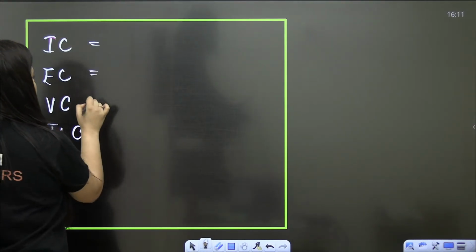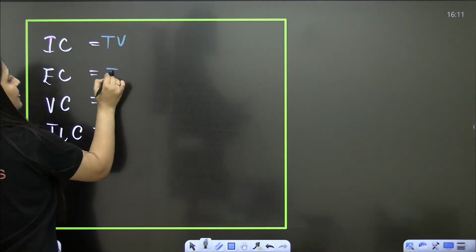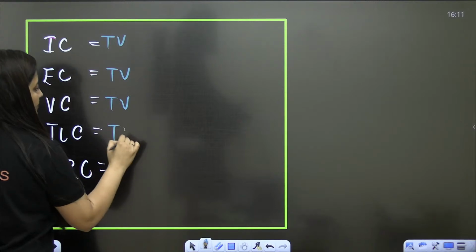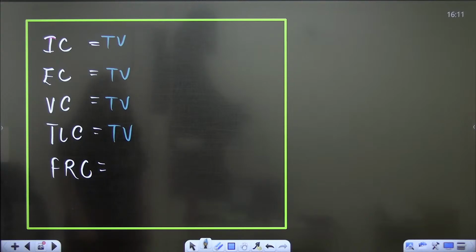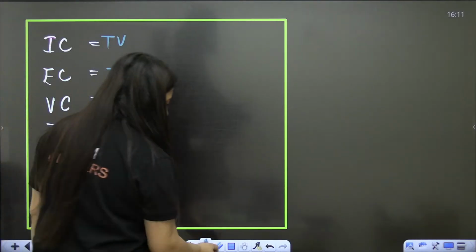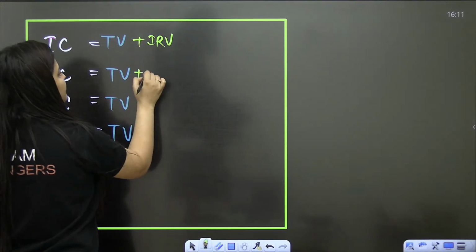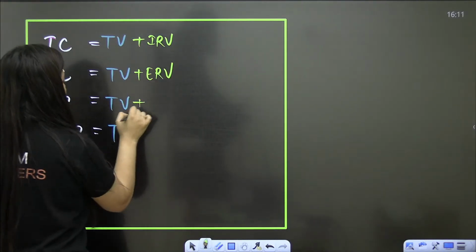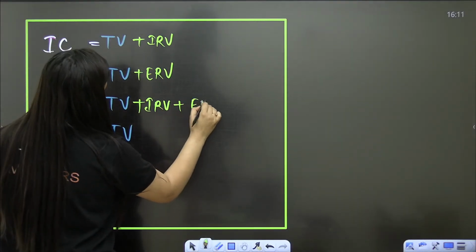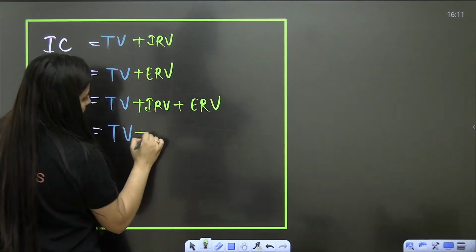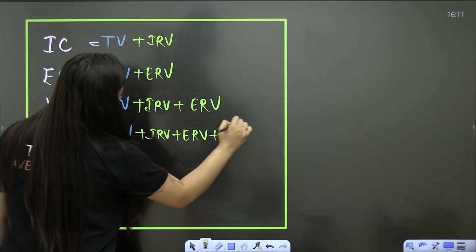Do one thing: for the first four, keep the tidal volume first. Tidal volume, tidal volume, tidal volume, tidal volume. Because it is inspiratory capacity, add inspiratory reserve volume. For expiratory capacity, add expiratory reserve volume. For vital capacity, you have to add both. And for total, we will consider the residual volume as well.